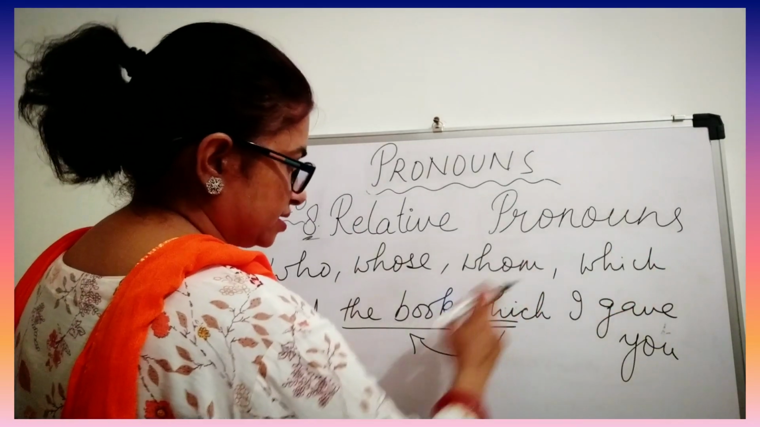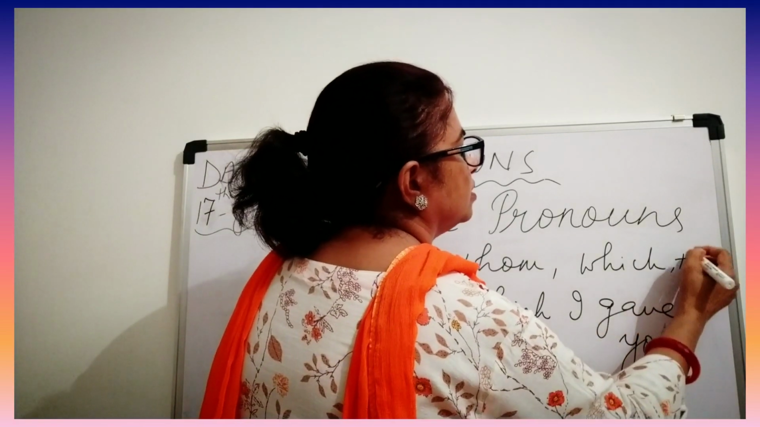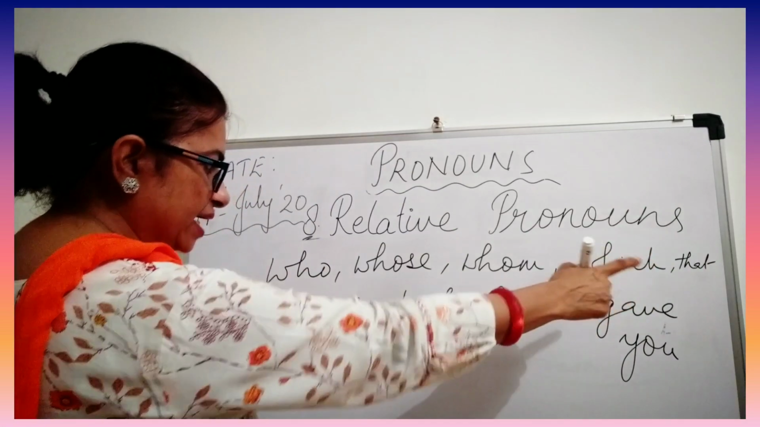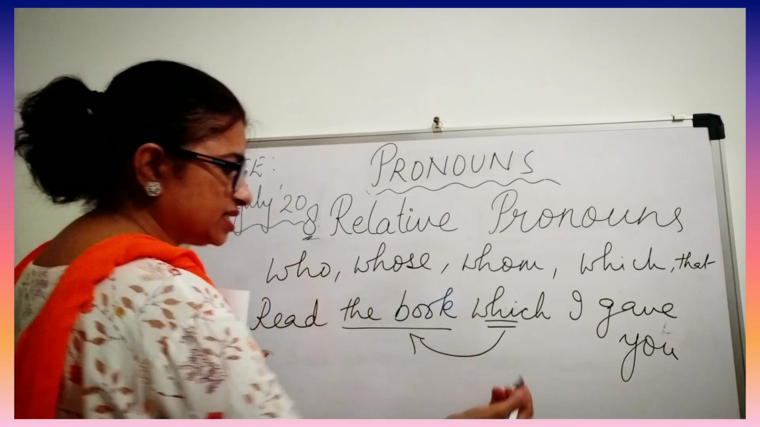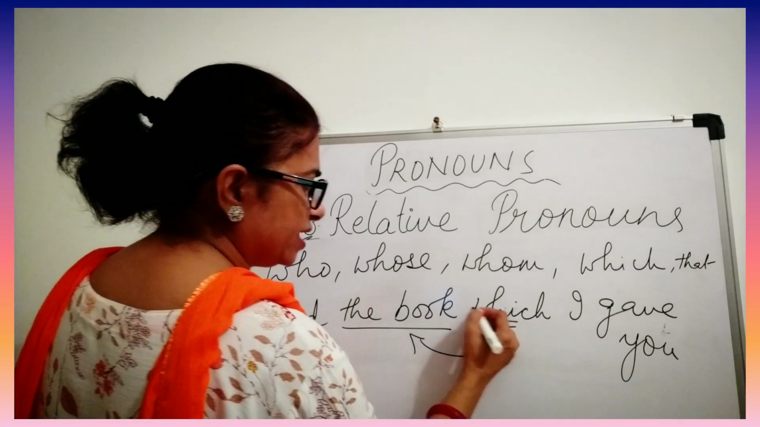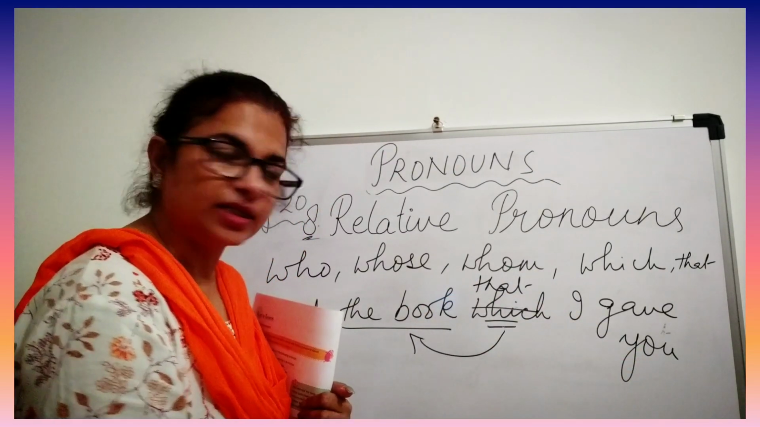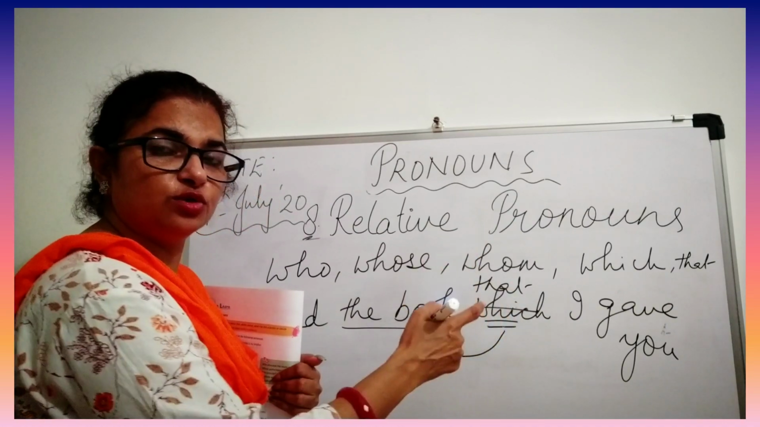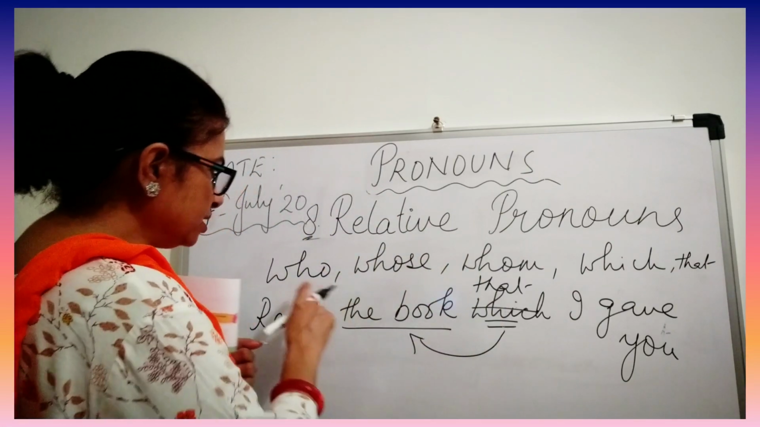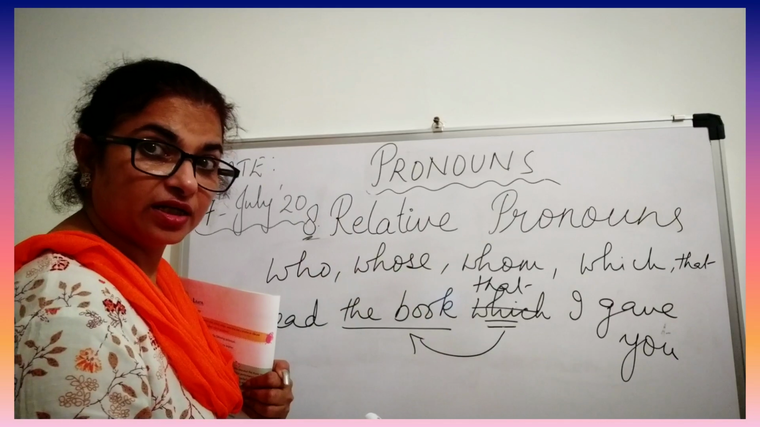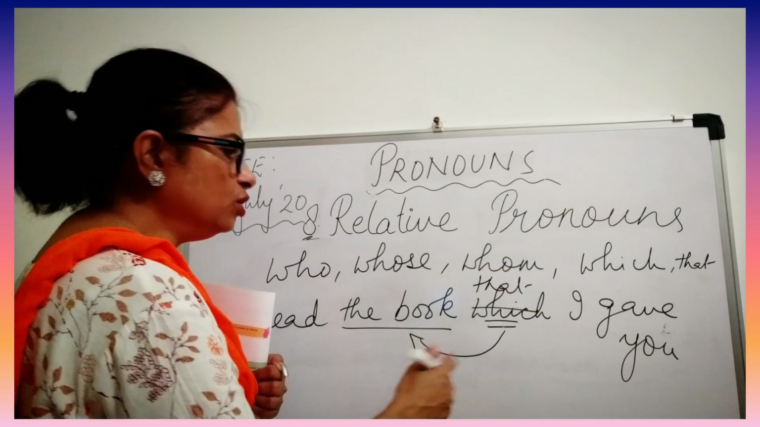Now here, "that". You can use "that" for living and non-living both. So instead of this, if I write "read the book that I gave you", even this is correct. "That" is the only word which you can use for living and non-living, whereas "which" you can only use for non-living. And "who" you can only use for living, for human beings. "Whose" shows possession, like whose book.